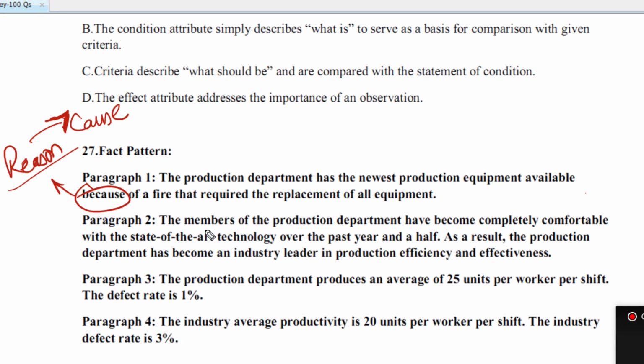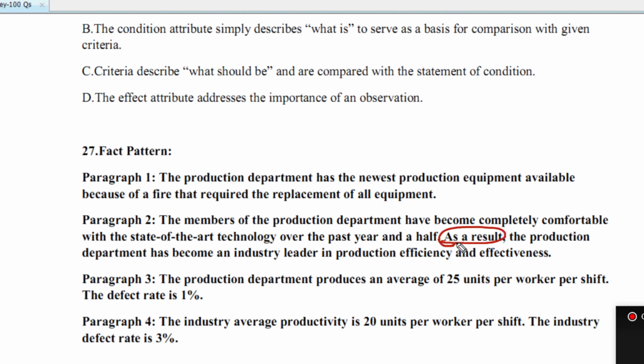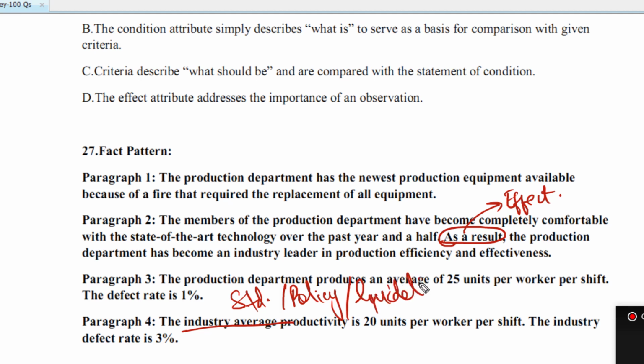Now paragraph 2. "As a result of," "due to this," and all such synonyms or words are used for the effect attribute. As a result, the production department has industry. Due to this thing, all of these synonyms or words signify effect. And industry average, which is a standard or a policy or a guideline, so all of these things will be criteria.